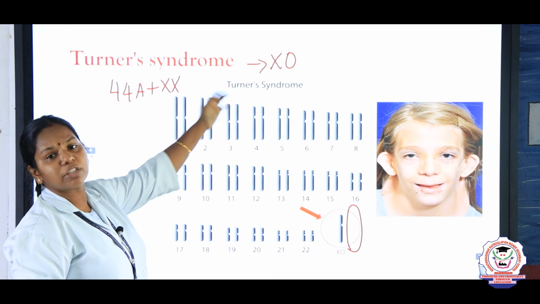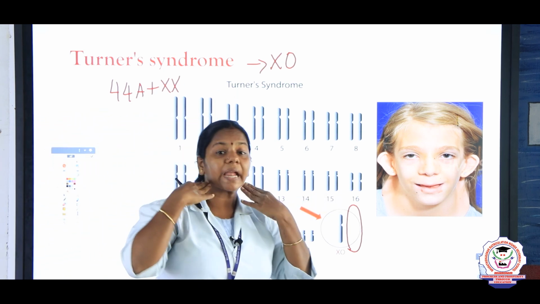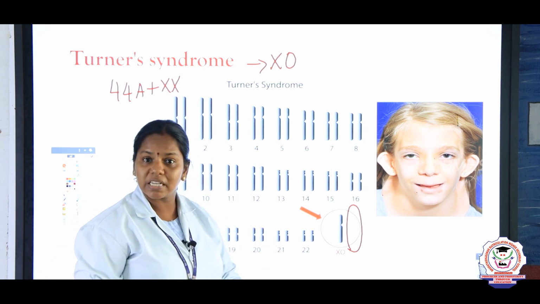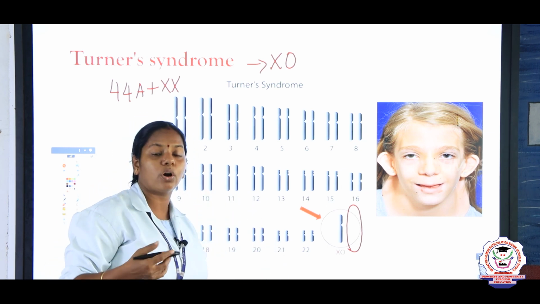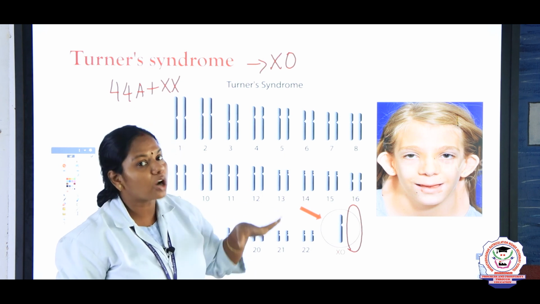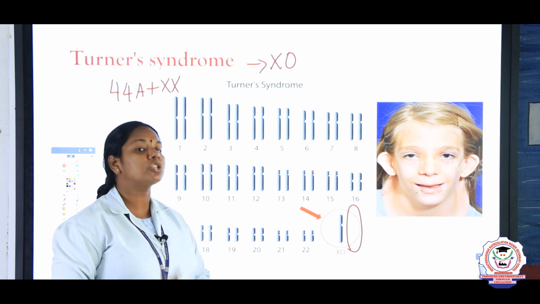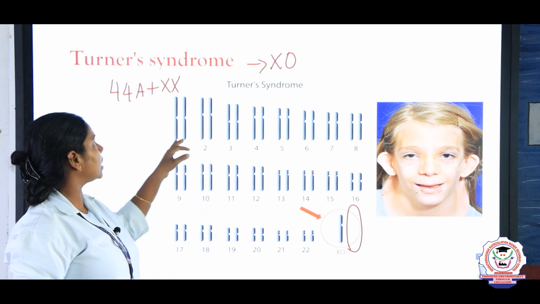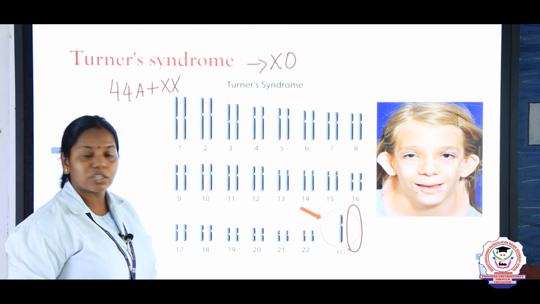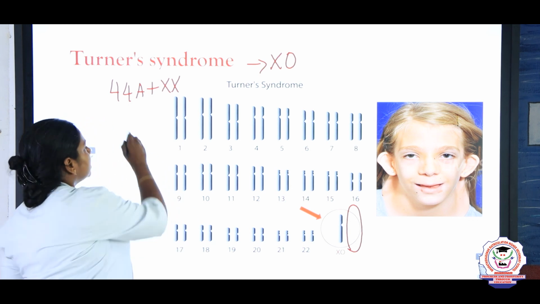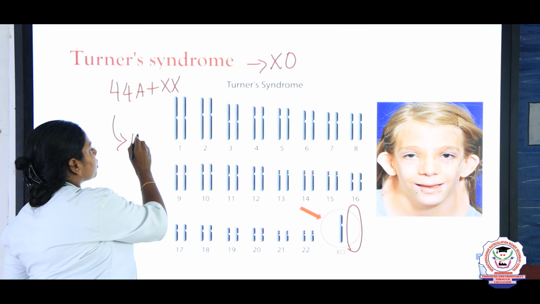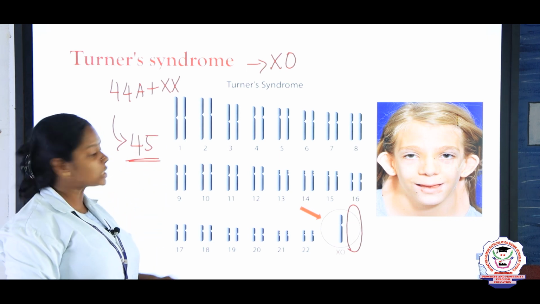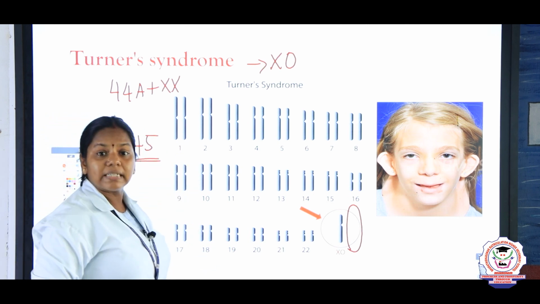So what are the symptoms of Turner syndrome? A webbed neck, and malformed genital organs, meaning the reproductive organs are not formed properly. Short stature, and absence of menstrual cycle, and arrest of puberty. These are all the symptoms of Turner syndrome. So how many chromosomes do they have? They possess only 45 chromosomes. When compared to normal, it is one chromosome less. So this is about Turner syndrome.